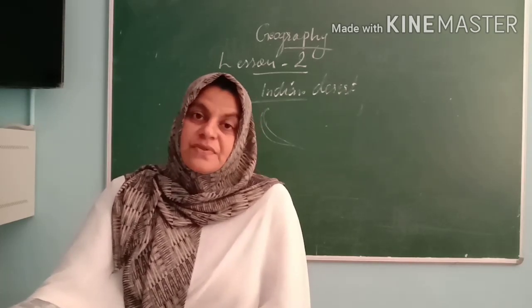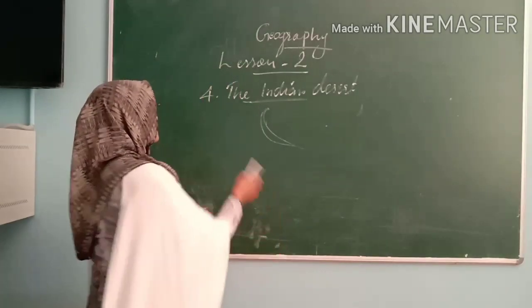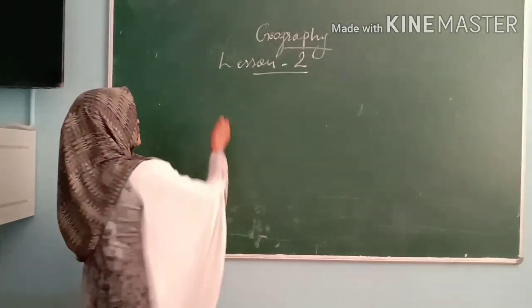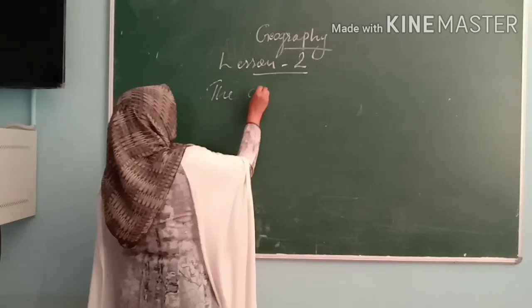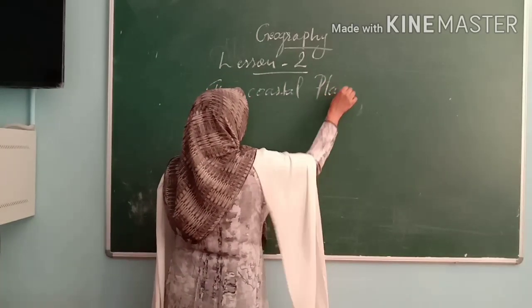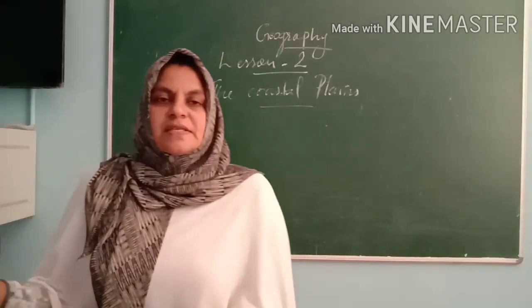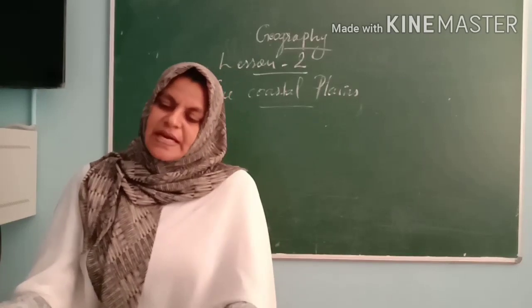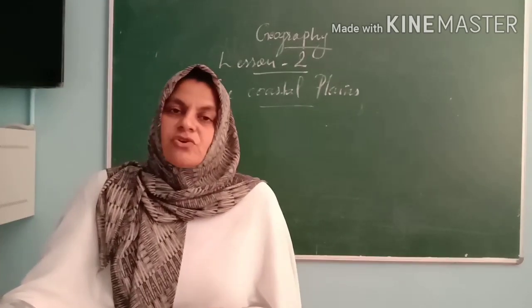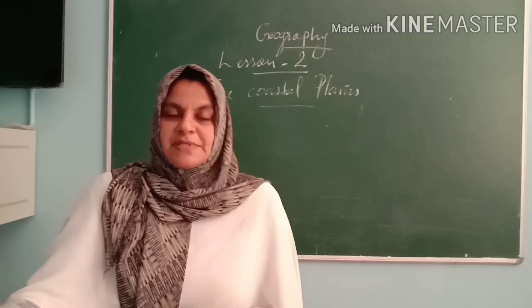What is the fifth physiographic division? The coastal plains. The peninsular plateau is flanked by a narrow stretch of coastal strips.